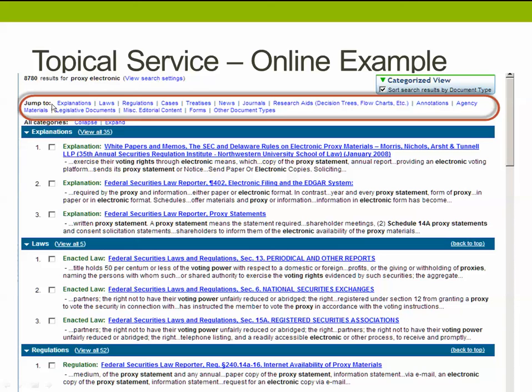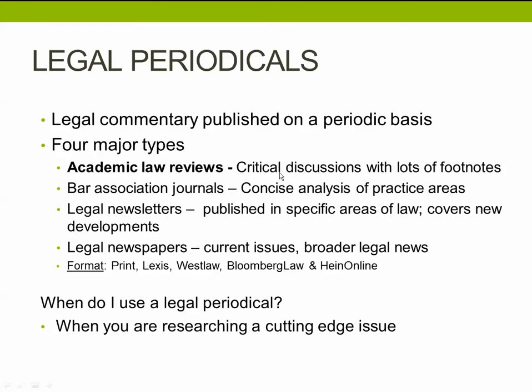From that, I could jump to any of these categories. I could go in and look just at treatises or just select news in that area. As you can see from the screen capture here, it defaults to showing the explanations. This would be the editorial comment, then the laws, this is the statutory material, and then the regulations in that area. And certainly you would probably be doing a more specific search, but that gives you a good flavor for what's contained in the source.